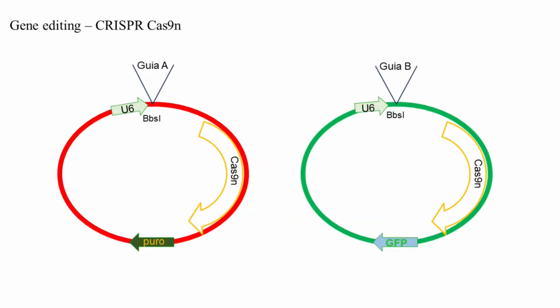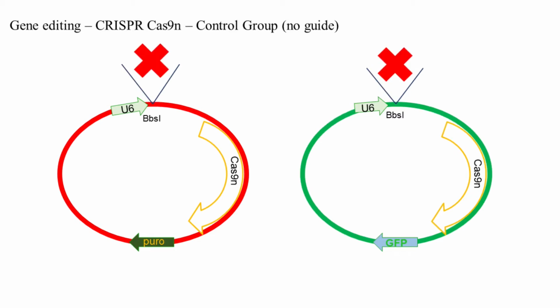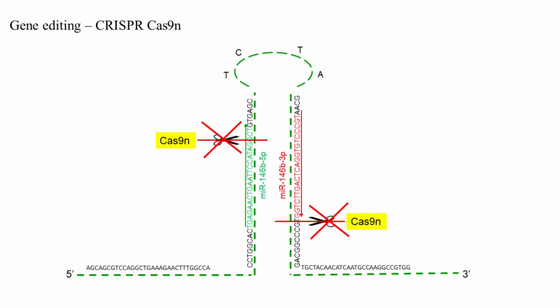The guides were cloned into two distinct plasmids, which were co-transfected using lipofectamine. A control group of transfected cells with no guide, known as empty vector, was also established. Having no guide, the Cas enzyme has no target, thus not promoting any DNA cleavage.